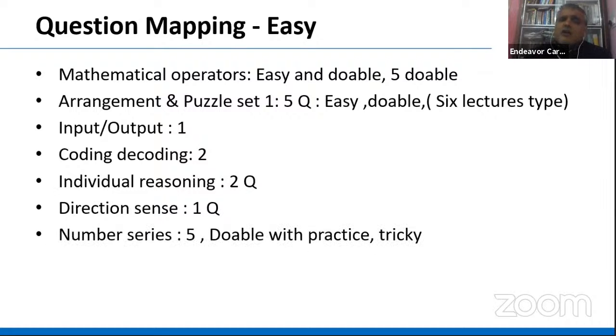And number series, 5 questions doable, out of 12, 5 were doable, I'm saying, but again a little bit of practice is required because sometimes they are a little bit tricky. And one more thing I would like to add here: whenever in a number series question you are stuck for a long time, please leave it, because sometimes just because of human ego we end up wasting lots of time solving the series question, and we end up not getting the answer.